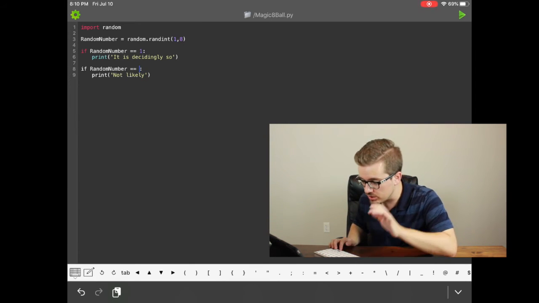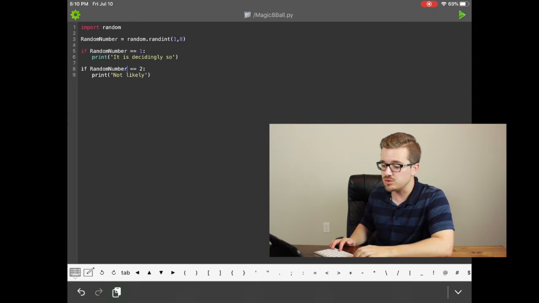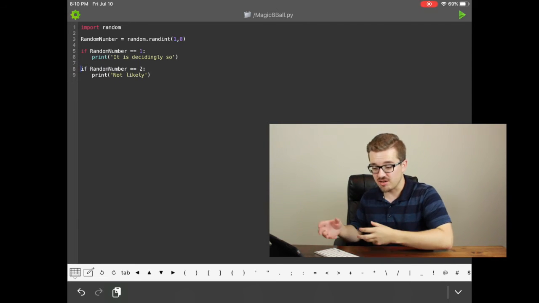So I'll type the number 2, and the last thing I need to change is I need to go to our first word, which is if, and I need to change it to the word elif. I know, super weird, it's E-L-I-F. What the heck does that even mean? Elif, in short, stands for else if. In other words, you can pretty much think of it as the word otherwise. When you're writing an if statement, we say if our random number equals 1, then display a message. Otherwise, if our random number equals 2, display a different message. So we use elif to say otherwise in our program.